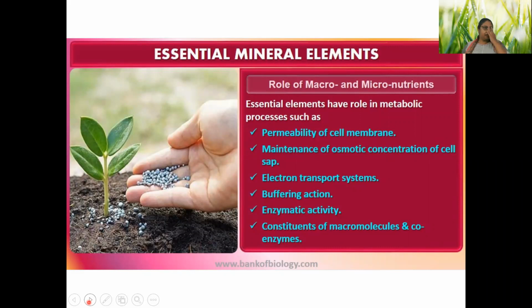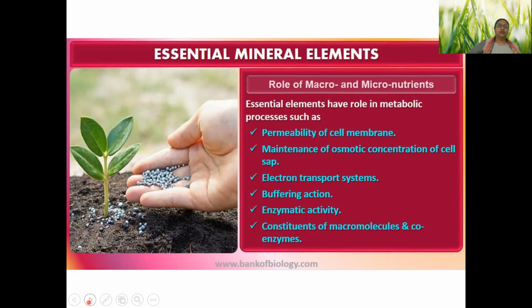The metalloproteins like cytochrome and ferredoxin, which participate in this process, have minerals in them. For example, there is iron sulfur protein, which has iron and sulfur along with the protein. And these metals participate very interestingly in the reaction.